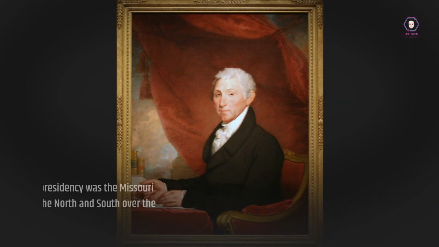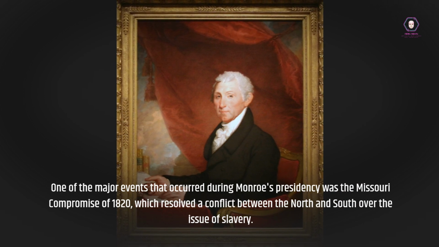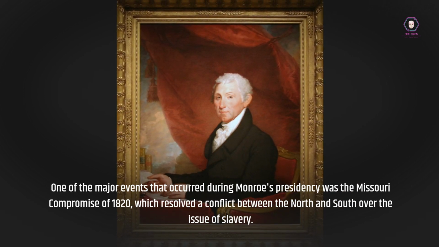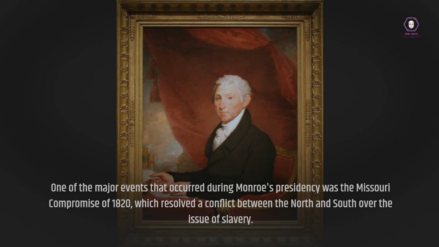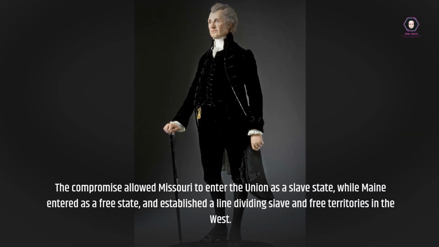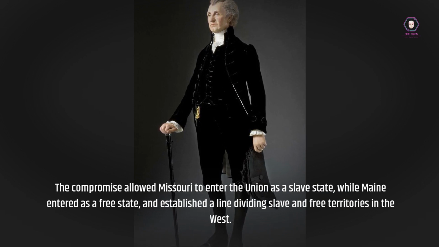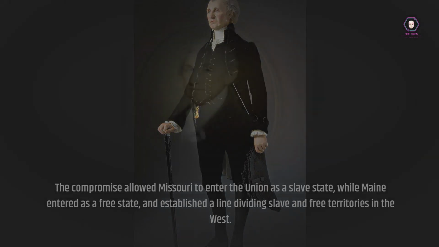One of the major events that occurred during Monroe's presidency was the Missouri Compromise of 1820, which resolved a conflict between the North and South over the issue of slavery. The compromise allowed Missouri to enter the Union as a slave state, while Maine entered as a free state, and established a line dividing slave and free territories in the West.